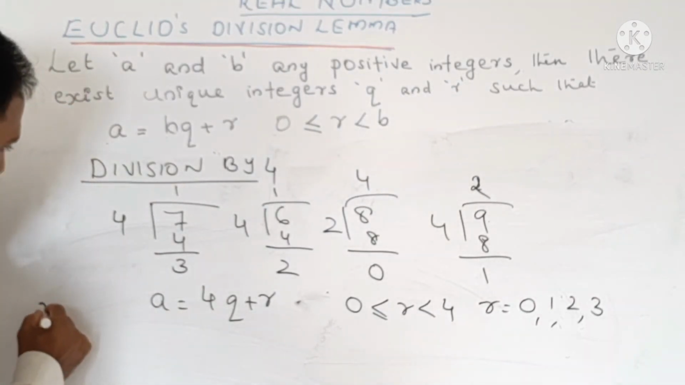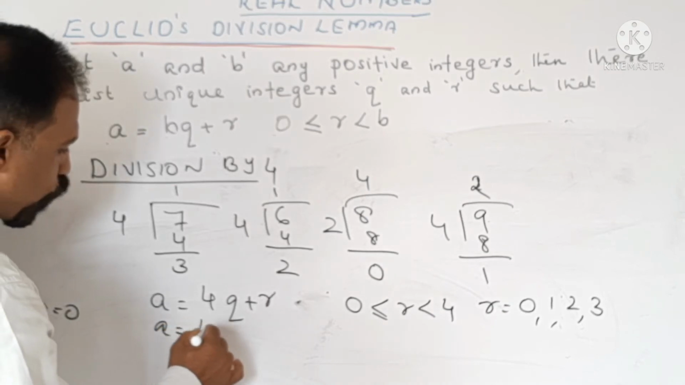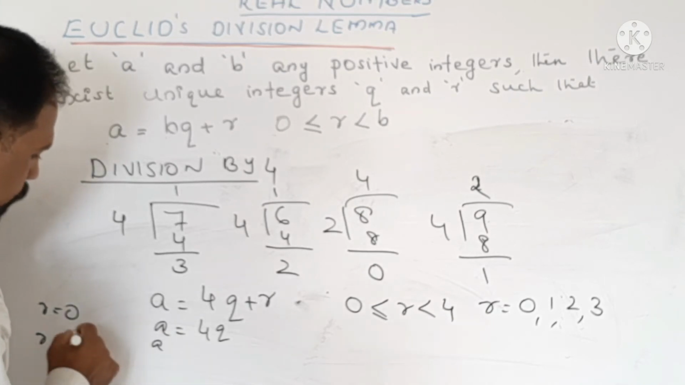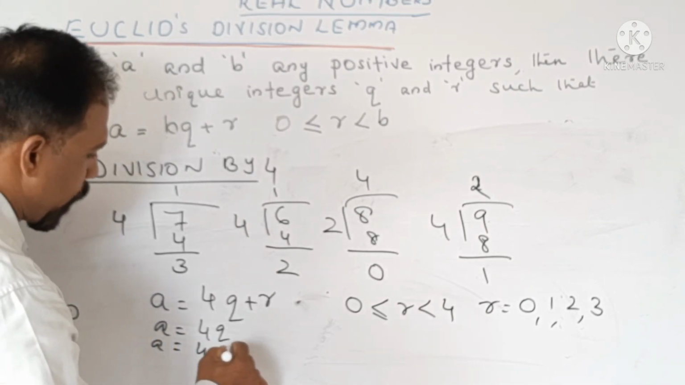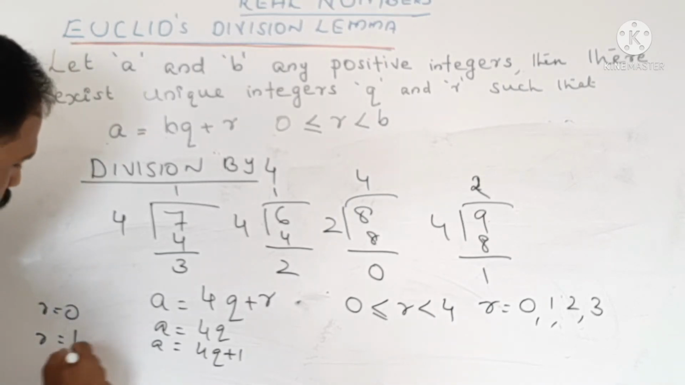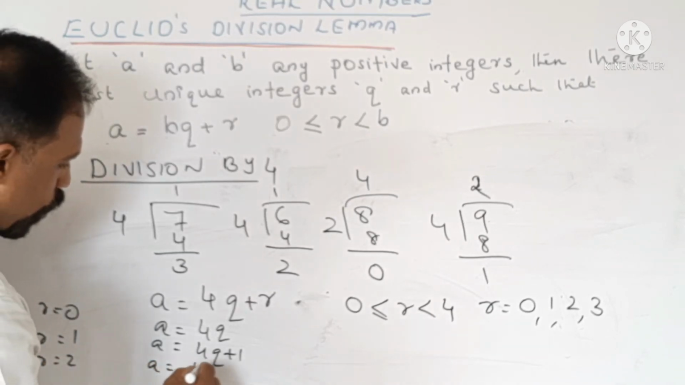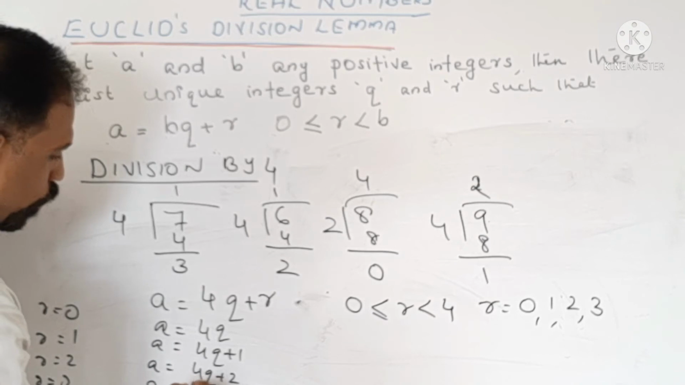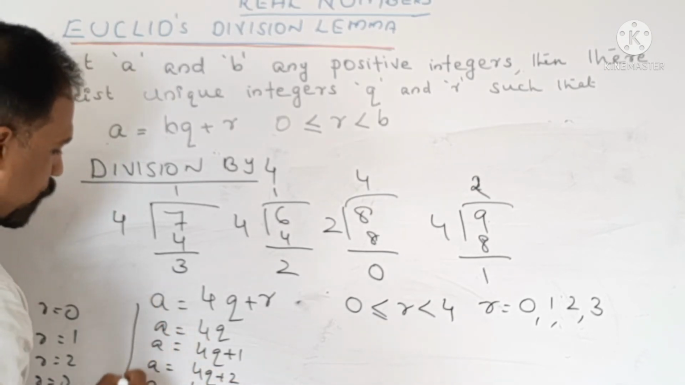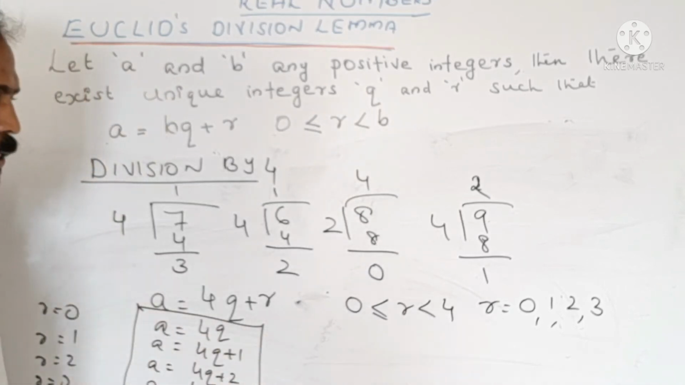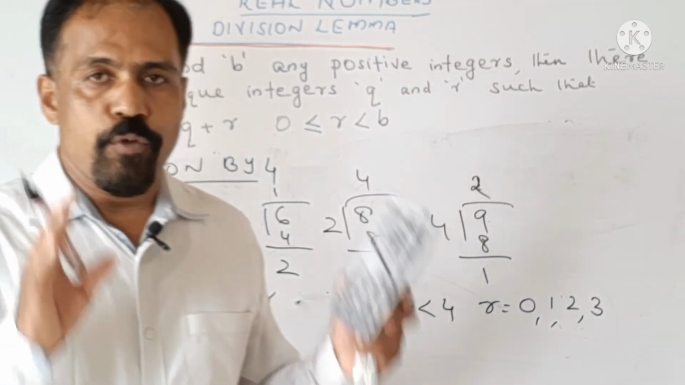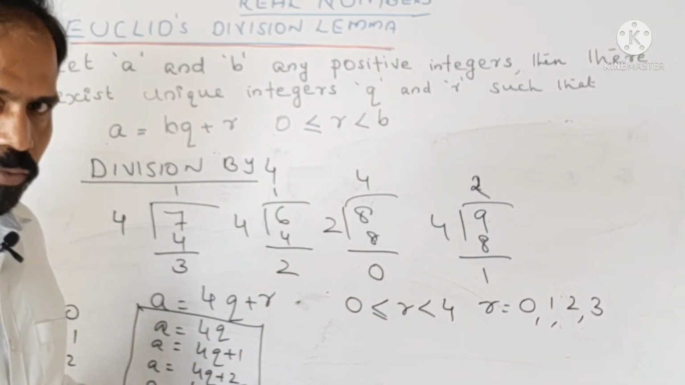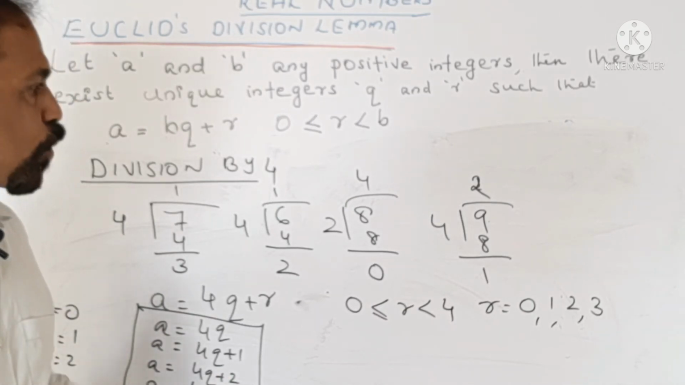Now let us see, when r is equal to 0, a will be 4q. When r is equal to 1, a is equal to 4q plus 1. When r is equal to 2, a is equal to 4q plus 2. When r is equal to 3, a is equal to 4q plus 3. That means I can represent all integers in 4 different forms. That is, a is equal to 4q, a is equal to 4q plus 1, a is equal to 4q plus 2, a is equal to 4q plus 3.